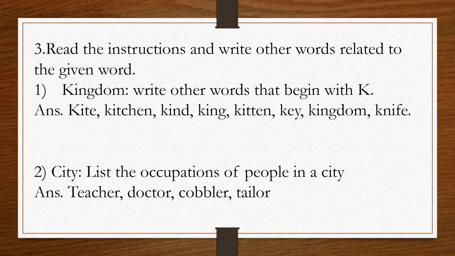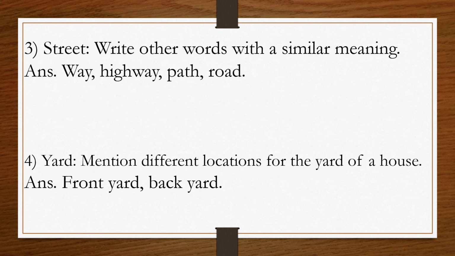Now, the third one is street. And here what you have to do, write other words with a similar meaning. So what do you mean by street, student? First I will tell you the meaning of street. Street means a public road in a city, town or village, typically with houses and buildings on one or both sides. Okay, student. So here you have to write the similar meanings. So the meanings I have written over here are way, highway, path, road.